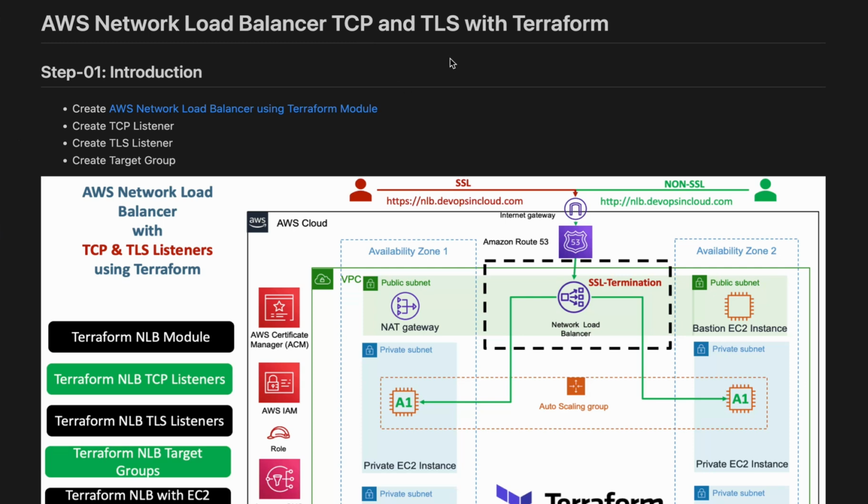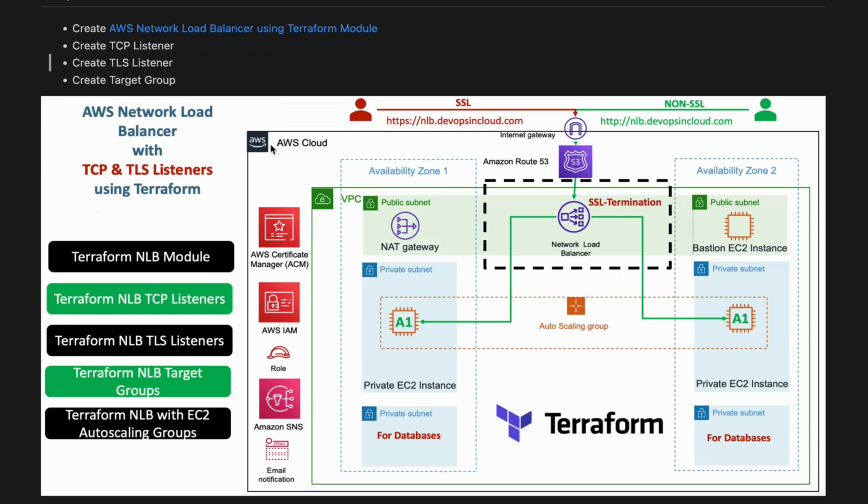Network load balancer with TCP and TLS with Terraform. Create a TCP listener, TLS listener and a target group. So here we are talking about network load balancer, NLB, SSL and non-SSL.